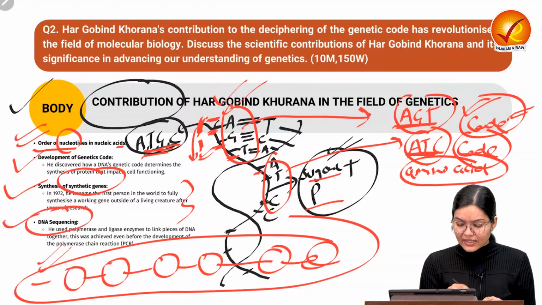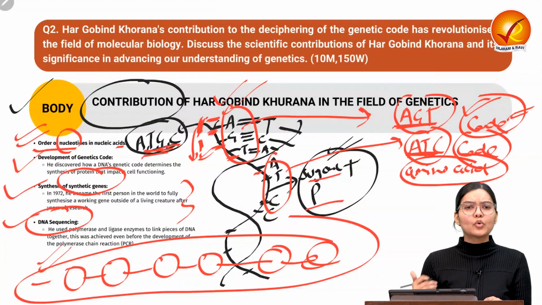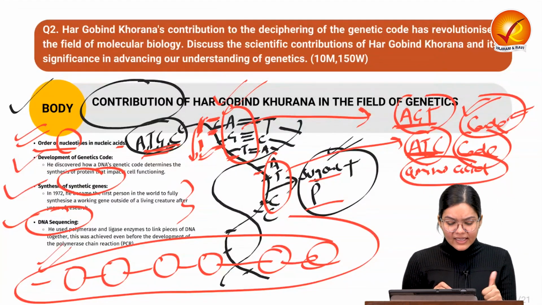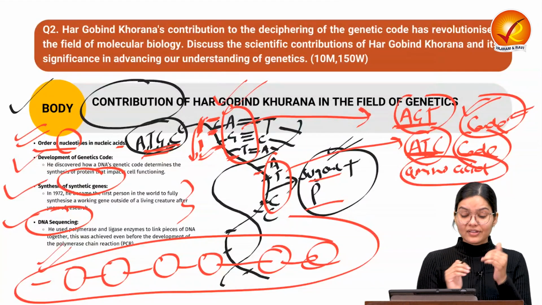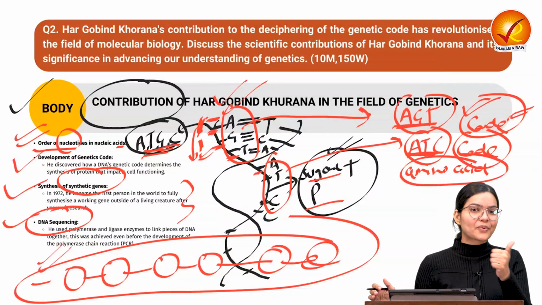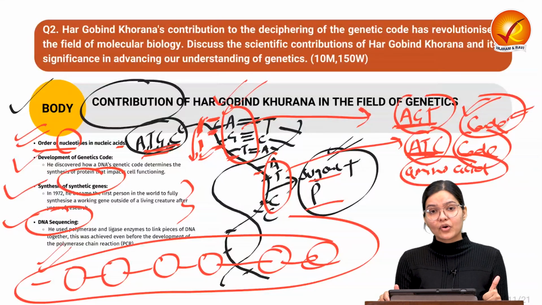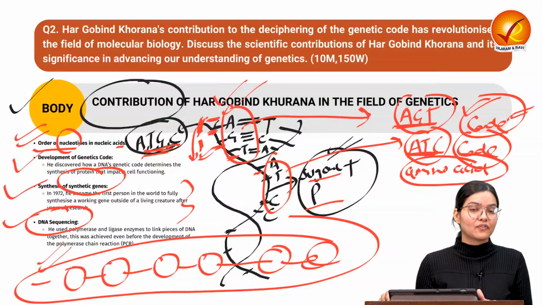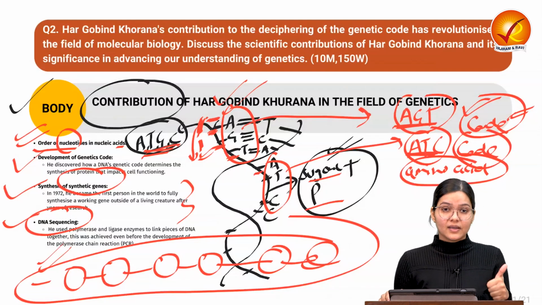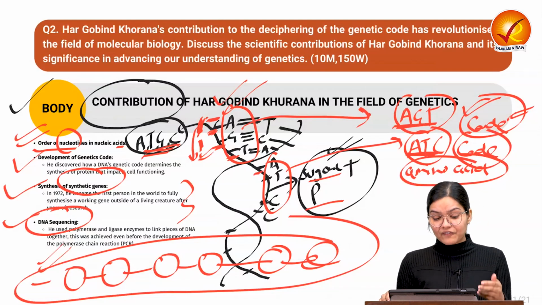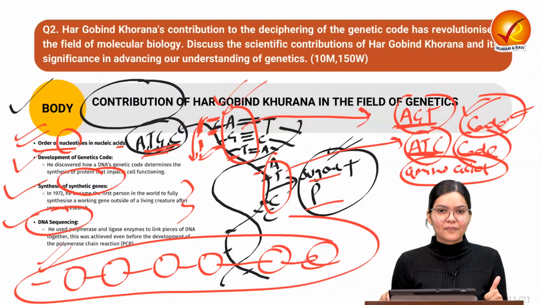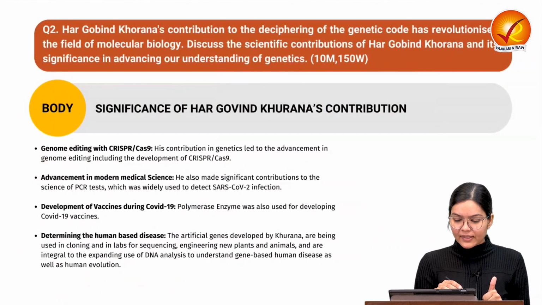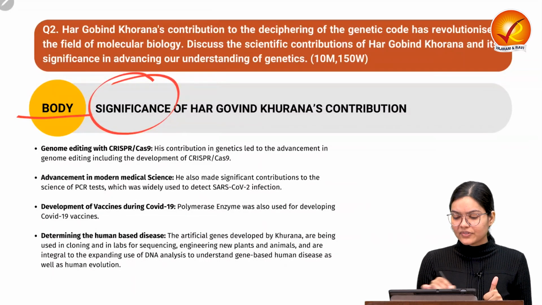And the other thing is genetic sequencing. If you can do the ordering of the nucleotide, you can easily do the DNA sequencing also. These are the important contributions provided by Dr. Hargobind Khurana, which are the basis of the modern genetics which we are using, and revolutionizing things are happening in this field. Now let us come to the second part of the question, which is the significance of Hargobind Khurana's contribution.